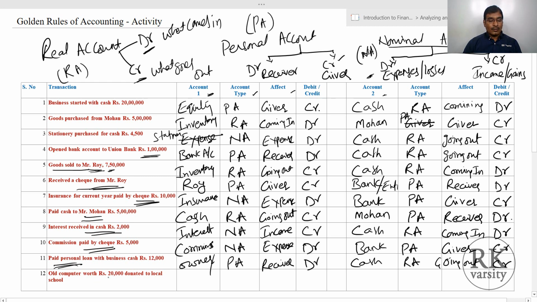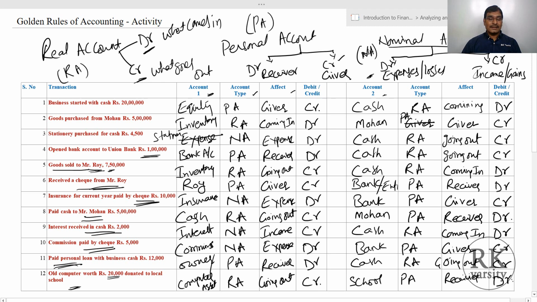Finally, old computer worth 20,000 donated to a local school. So computer is your asset, which is a real account, and this is going out. So when it goes out, what is it that we do? We record it as a credit. On the other side, local school is a personal account, because an entity established, a legal establishment, that is a personal account. And what is happening to the school? The school is the receiver of the computer. So when it receives, we'll write a debit.